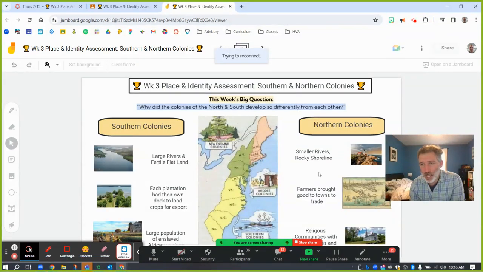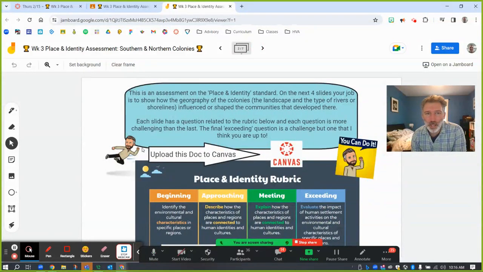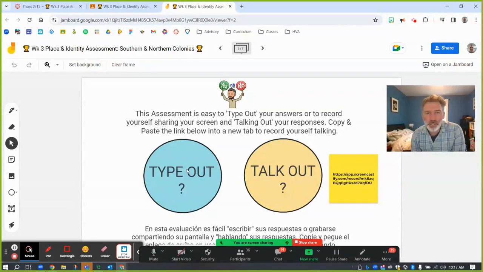And that first page just has some of the content exploration that I was already showing you. So you can make these bigger, look around at it, just some review. The second page has instructions, essentially saying there are 4 different slides and your job is to show your knowledge of how the geography of the colonies influenced or shaped the communities that developed there. And then there's a reminder to upload this document to Canvas. So a reminder here that you can type it out or talk it out.